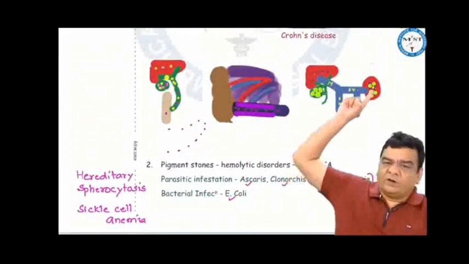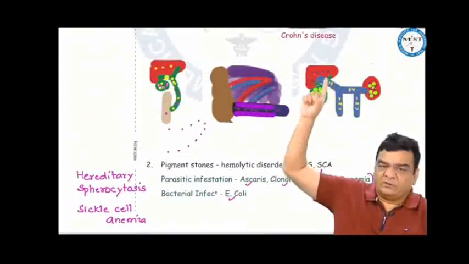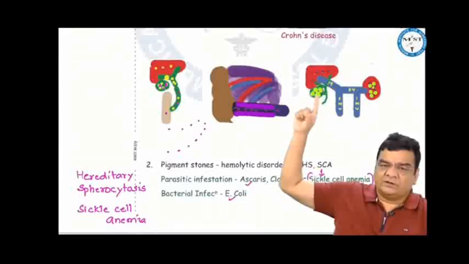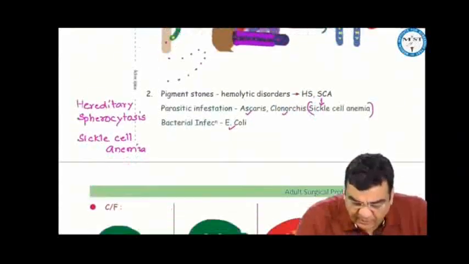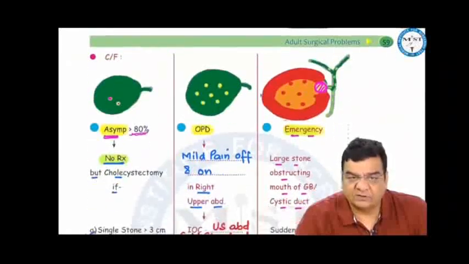If there is more breakdown of RBC in the spleen, more pigment will be produced in the spleen, and this pigment will travel through the splenic vein, portal vein into the liver and will come inside the gallbladder, and this pigment will form pigment stones inside the gallbladder. Pigment stones may be associated with bacterial infections like E. coli, and parasitic infestations like Ascaris and Clonorchis.